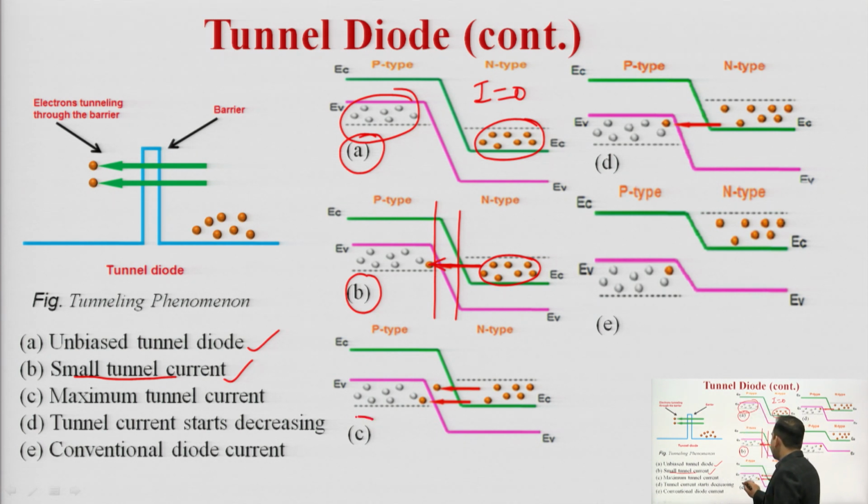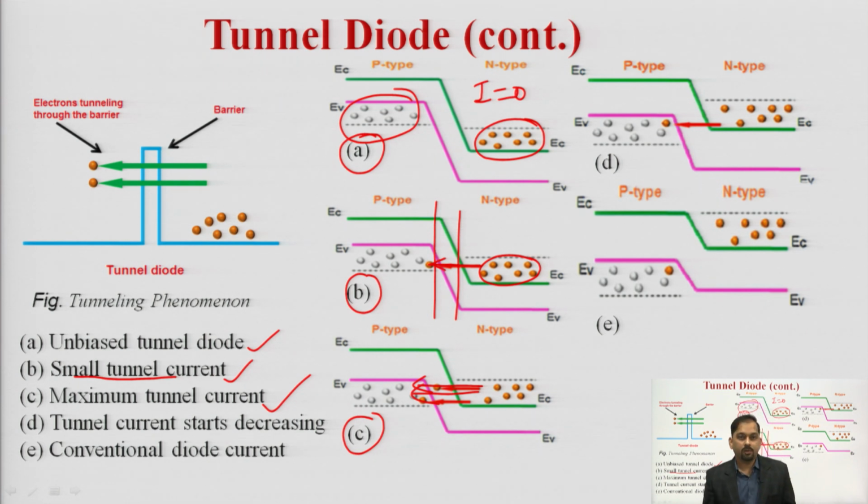After that, if we apply further voltage, we can observe that these electrons and holes are in the same line, and these electrons will move towards these holes. Due to this recombination, there is a maximum current. When the maximum current flows, we will see in the characteristics that it is defined by Im.